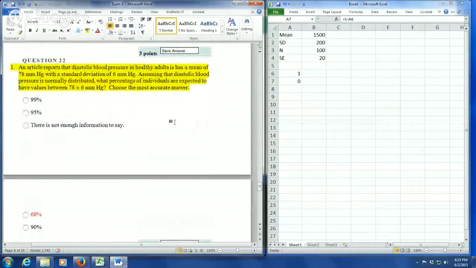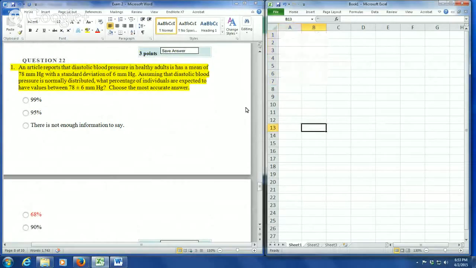Okay, the next question is, an article reports that diastolic blood pressure in healthy adults has a mean of 78 millimeters with a standard deviation of 6 millimeters. So let's start out here, mean 78, standard deviation 6. Assuming the diastolic blood pressure is normally distributed, what percentage of individuals are expected to have values between 78 plus or minus 6 millimeters Hg? Choose the most accurate answer. What we need to recognize here, to easily get the answer to this, is that the margin of error that we're looking at is equal to the standard deviation.